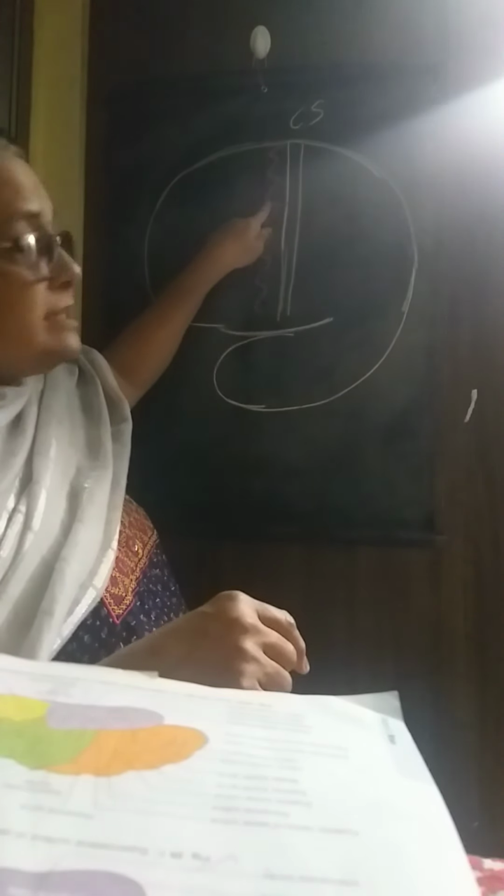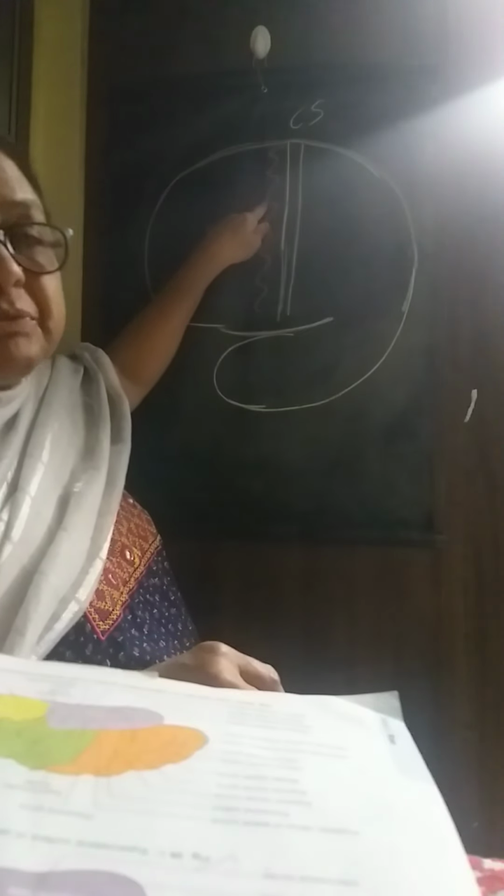In front of the central sulcus is present the precentral gyrus.